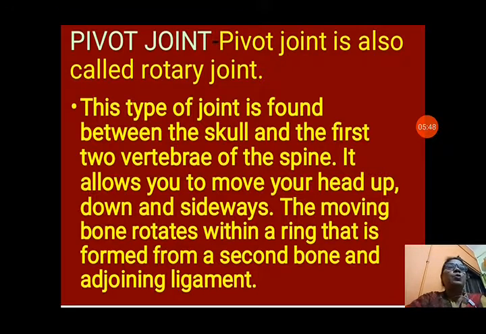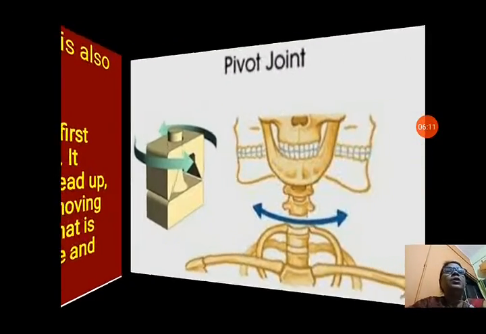Now next is the pivot joint. Pivot joint is also called rotary joint. This type of joint is found between the skull and the first two vertebrae of the spine. It allows us to move the head up and down. Now we can move our head up, down and sideways. The moving bone rotates within a ring that is formed from a second bone and adjoining ligament. So it can rotate in a ring.